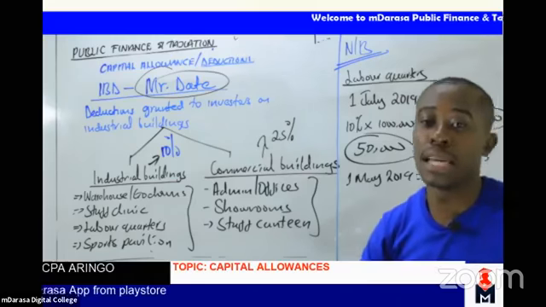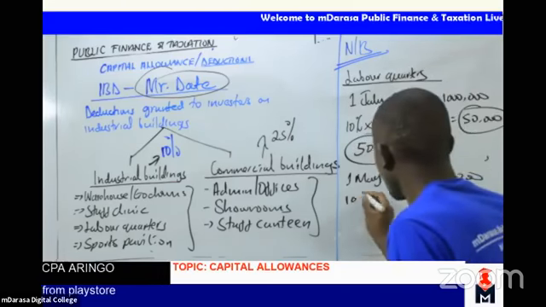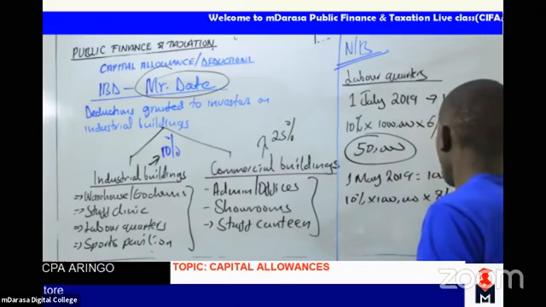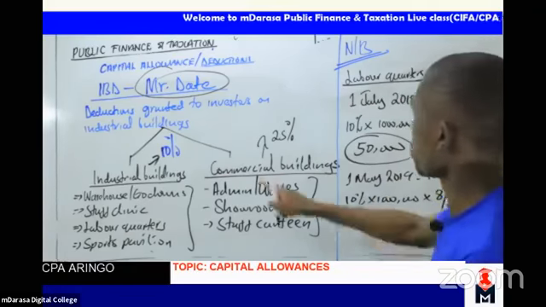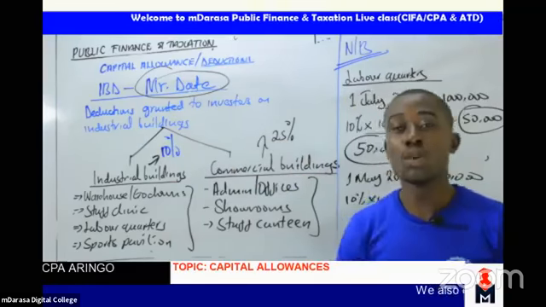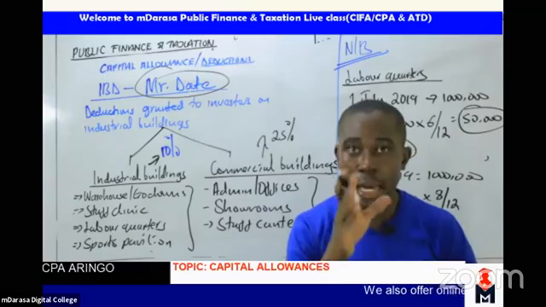How many months? 8 months. Providing IBD, we talk of 10% times 1 million times 8/12. That is the main reason why we term IBD as Mr. Date. So please always be very careful whenever you are dealing with IBD.